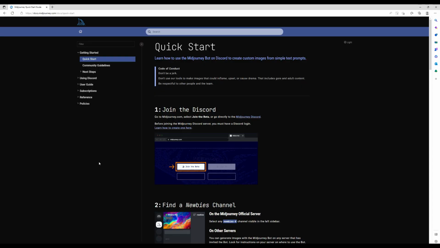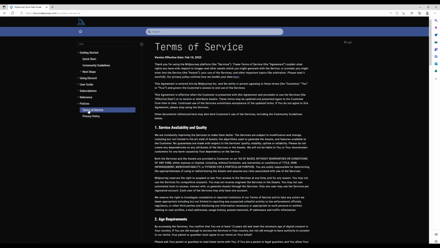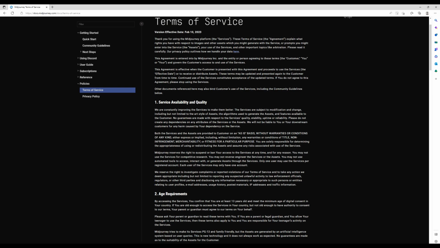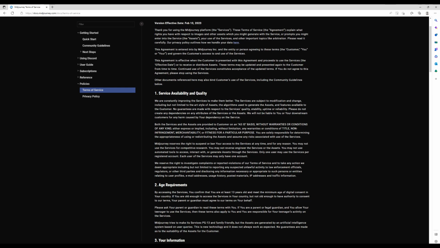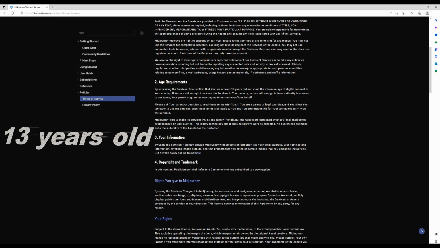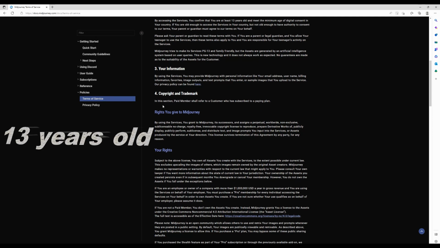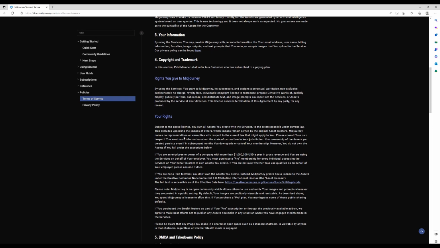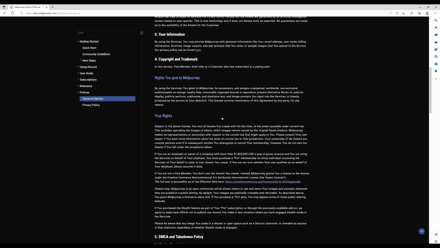Let us look at the policies as well. More precisely, the terms of service. This is important when the customer proceeds to use the services or to receive or distribute assets. Age requirements. You are at least 13 years old and meet the minimum age of digital consent in your country. Your private information, copyright and trademark.